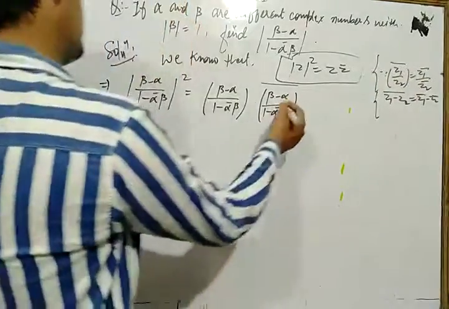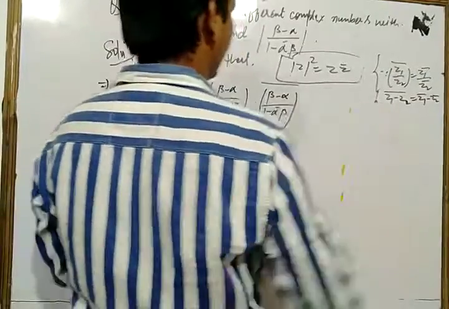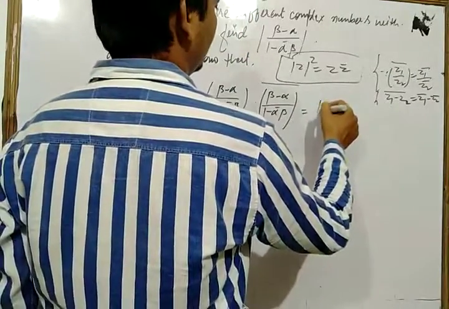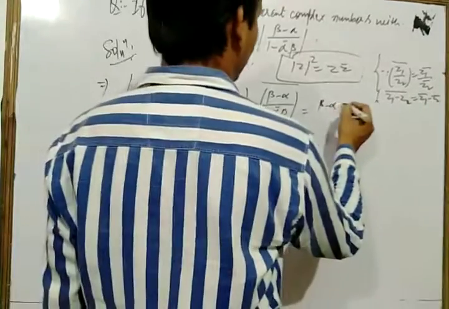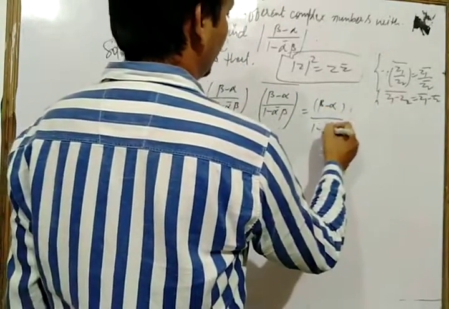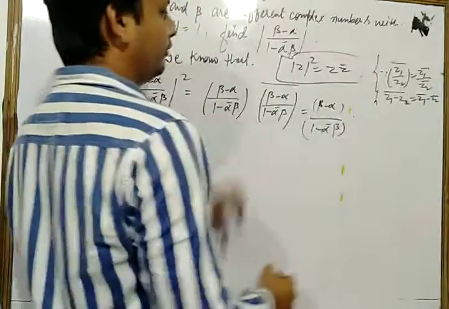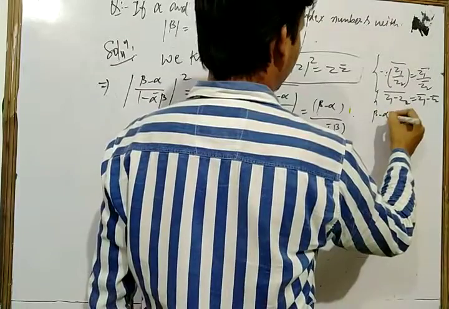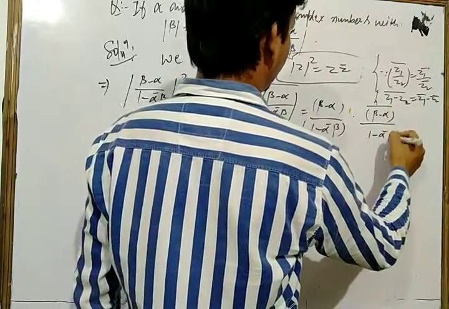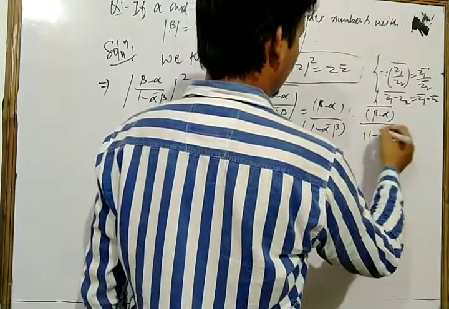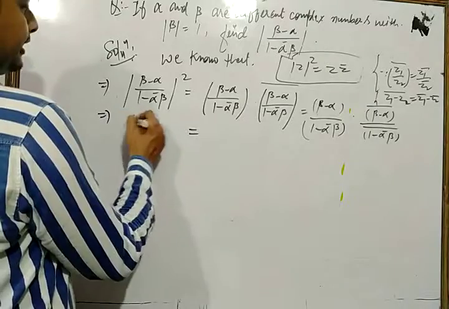So first of all, we split that expression according to this property. So we have (beta minus alpha) upon (1 minus alpha bar into beta), into, if we write here, (beta bar minus alpha bar) upon the bar of (1 minus alpha bar into beta). Now let's see, we write the first factor as it is.